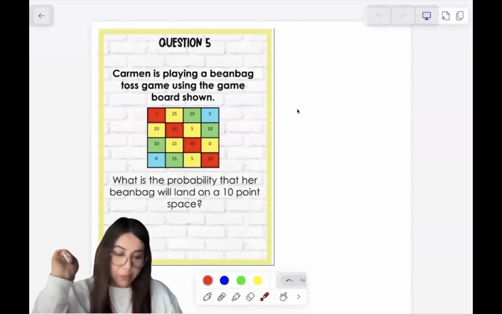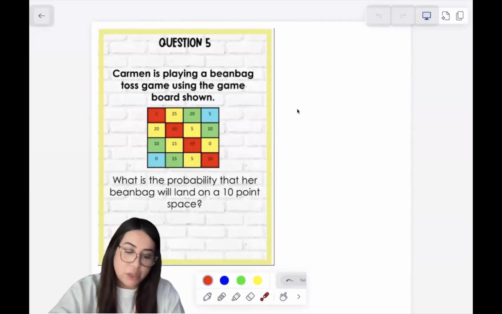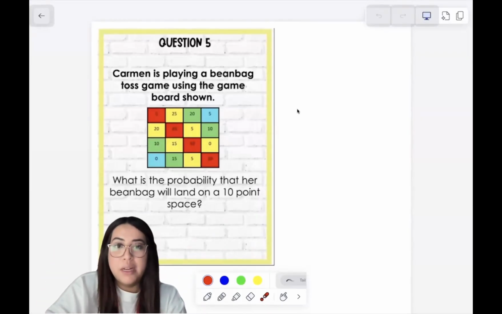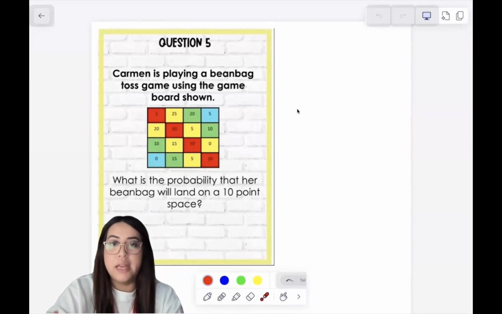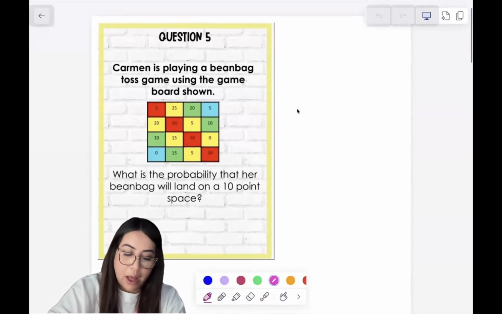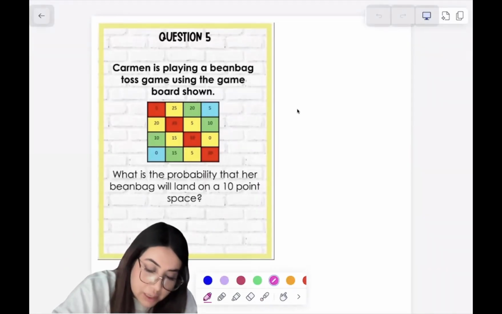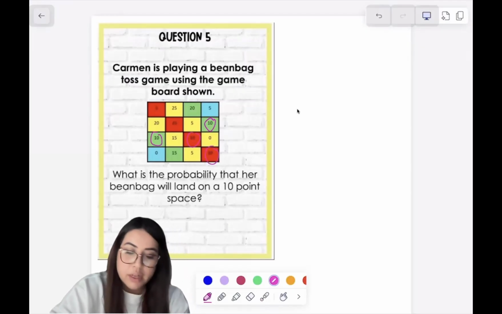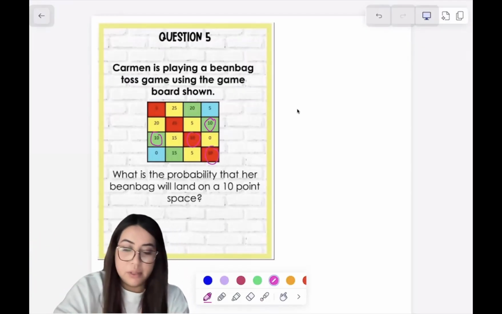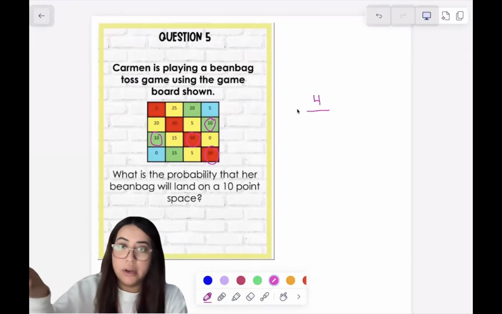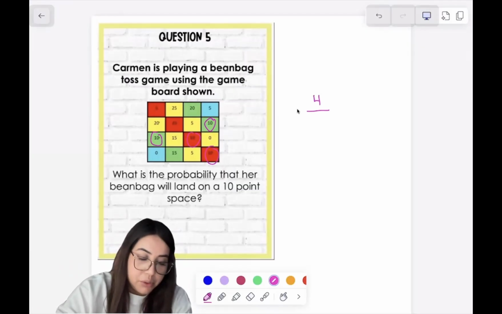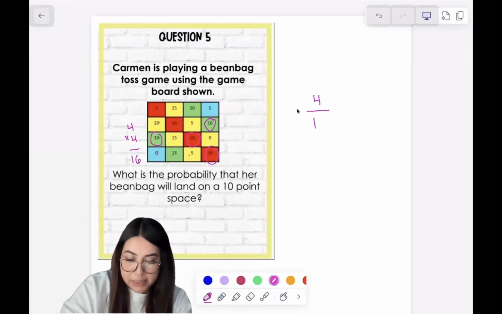I'm starting off with question number 5. It says Carmen is playing a beanbag toss game using the game board shown. What is the probability that her beanbag will land on a 10-point space? I'm going to count how many 10-point spaces there are. I see 1, 2, 3, and 4. So my favorable outcomes are 4 out of, I need to count how many total spaces there are. I see 1, 2, 3, 4, 1, 2, 3, 4. So this is a 4 by 4. That means that there are 16 total spaces.